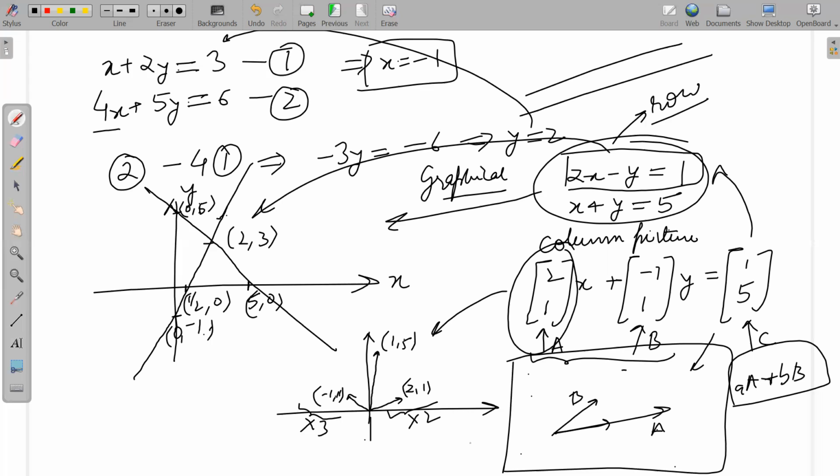Let me erase this, hold on a minute. If my A was also in this direction and B was also in this direction, then what possible points could this represent on this plane? A linear combination of A and B, what possible points could it represent?